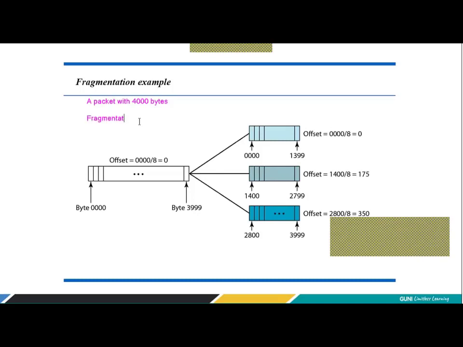As I'm saying, friend, fragmentation is done by an intermediate router. This packet is of course going to be divided into 3 parts because of the 1,500 limitation. So 1,500 into 2 is 3,000, and then 1,000 will be left. So I have to make 3 parts anyhow.